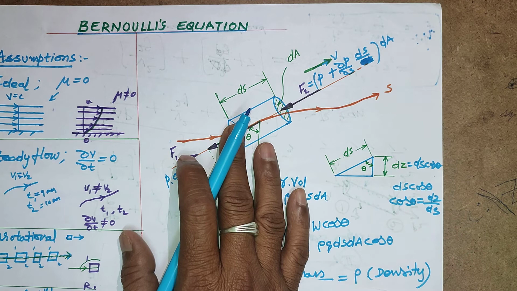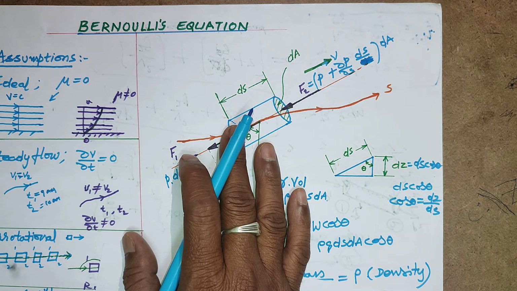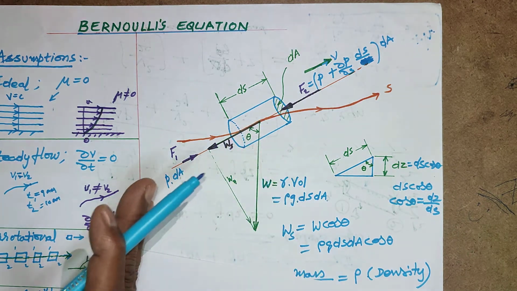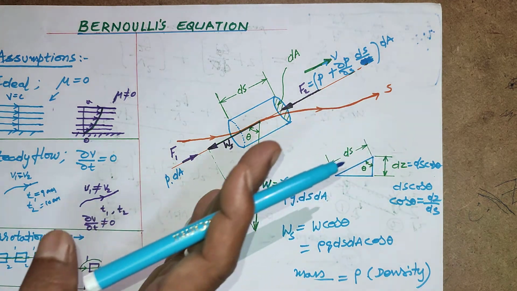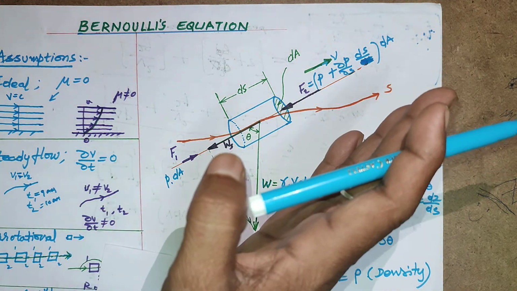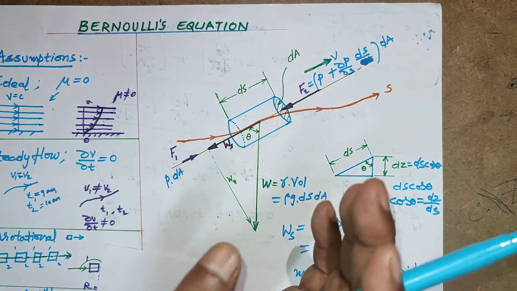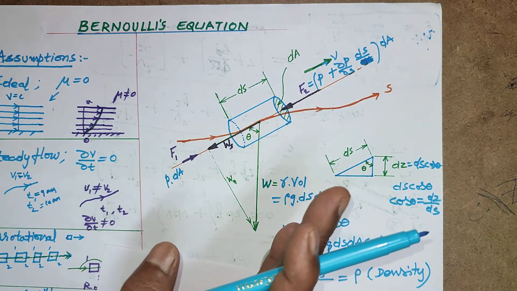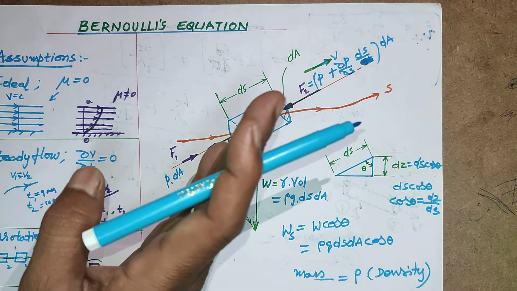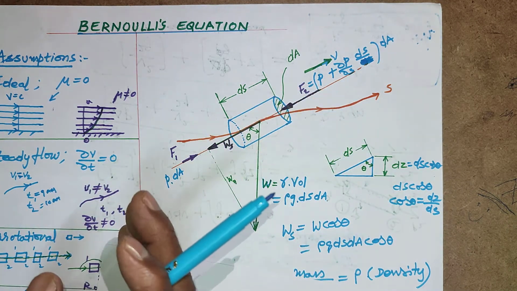So this force is ma. F is equivalent to ma. Due to that ma, it will move. That means the sum of these forces must be equal to the inertial force, which is causing it to move along the streamline. That is the momentum.